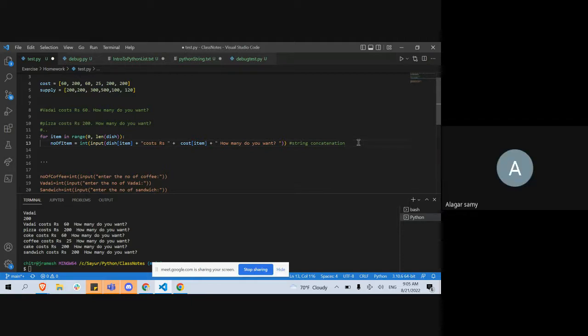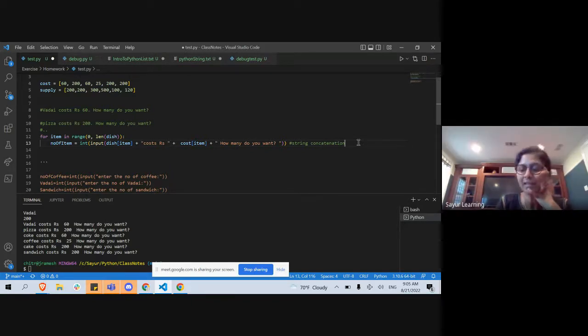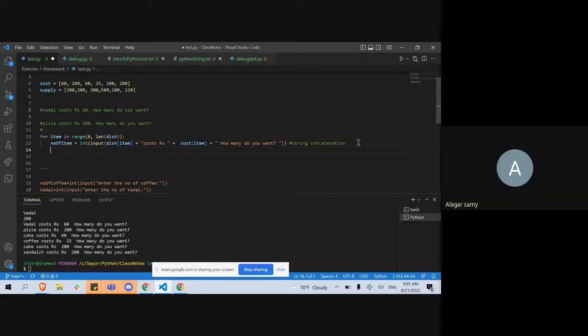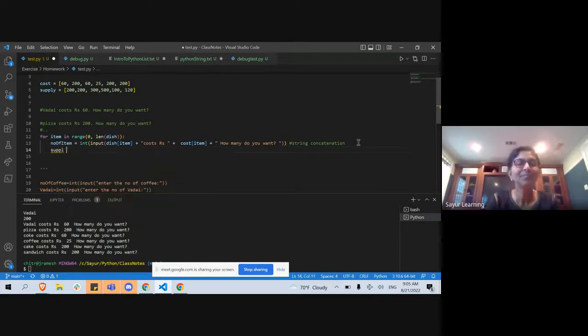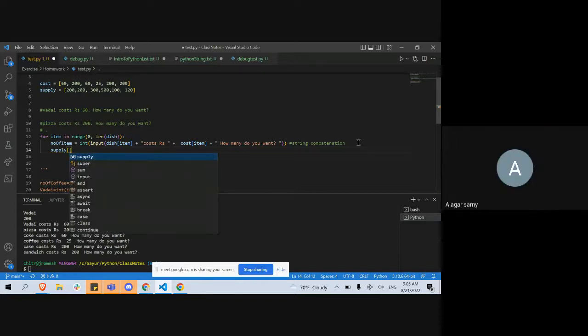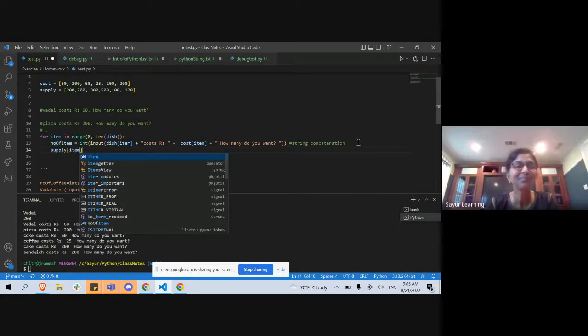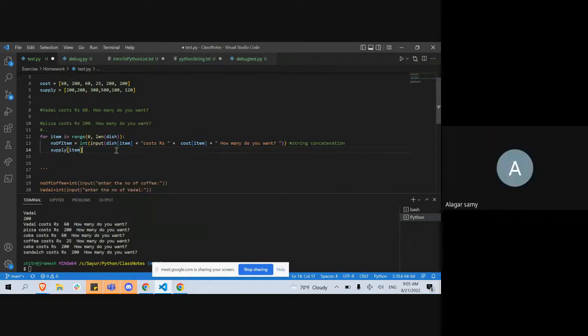Yes, ma'am. Okay. So how do I do that? That is my next thing. I'm going to subtract it from my supply. So அதுக்கு statement சொல்லுங்க. How do I do that? Supply of supply of item. அடுத்து பிராக்கெட் அடுத்து மேம் மைனஸ் ஈக்குவல் டு நம்பர் ஆஃப் ஐட்டம் மேம். ஓகே